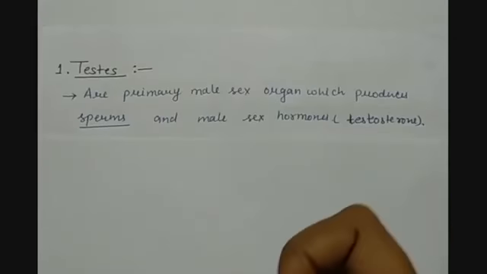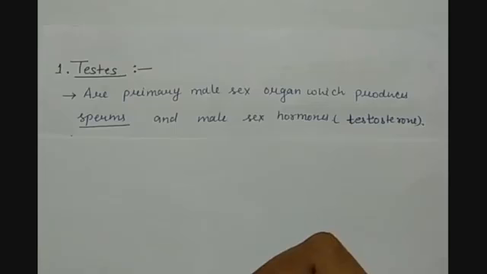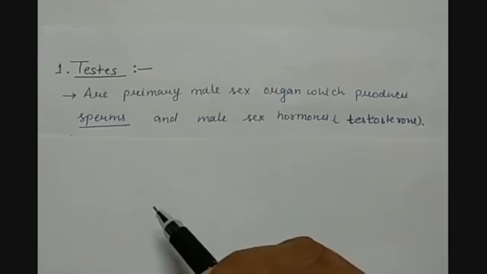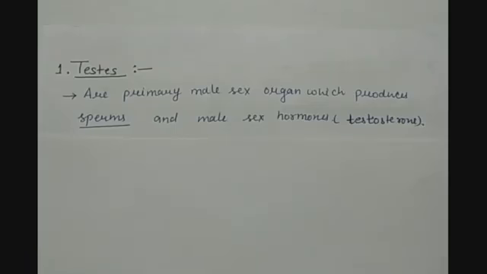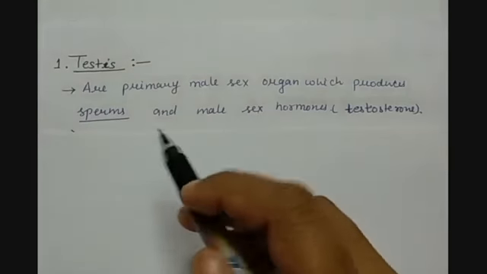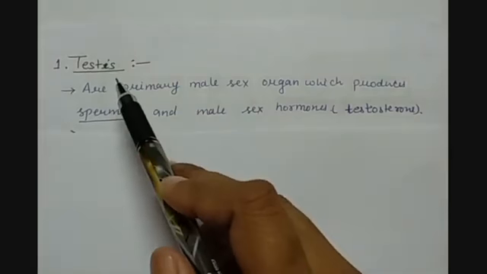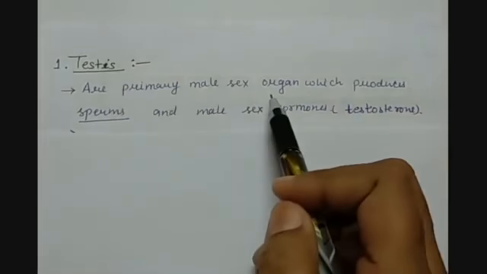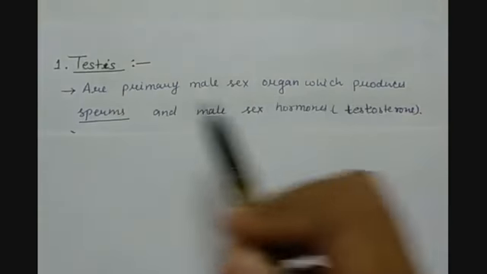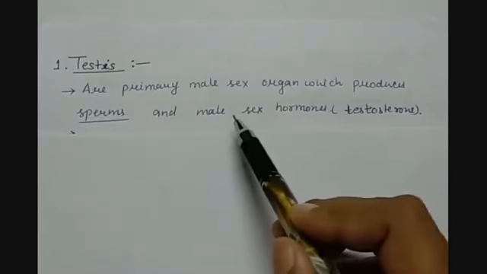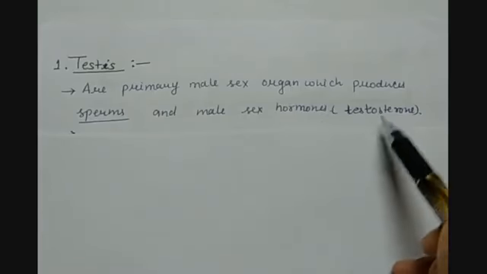So the first and very important part is the testis. So dear children, testes are the primary male sex organs which produce sperm and the male sex hormone, which is testosterone.